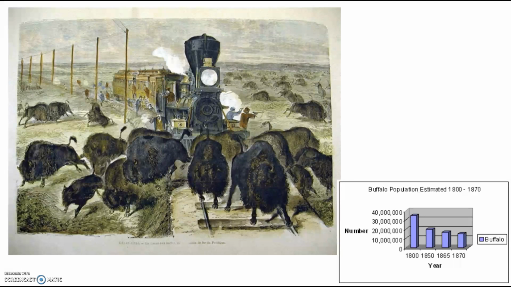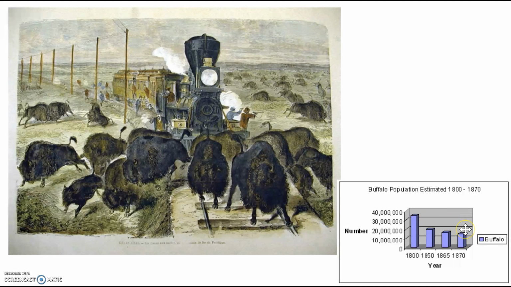Bison became another victim of railroad settlement. These behemoths were hunted down to near extinction. By the 1800s, what remained of the buffalo was a skeleton-type herd of a majestic creature that roamed the plains for hundreds of years. And as the buffalo died off, so did Native Americans who relied on the buffalo for survival. The chart on the right-hand side shows us the population of buffalo in 1800, reaching right around 30 million buffalo in the Great Plains.